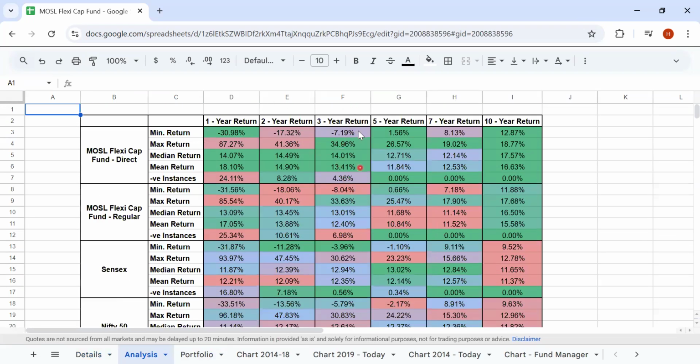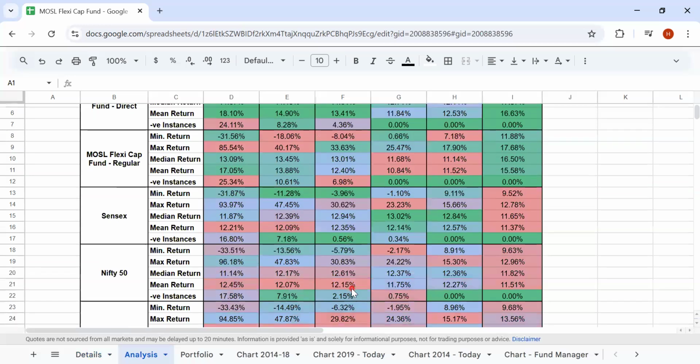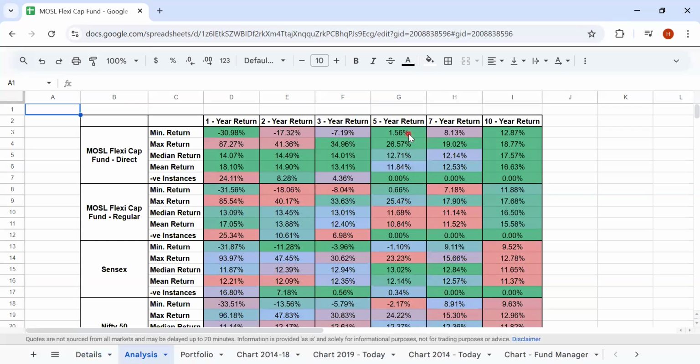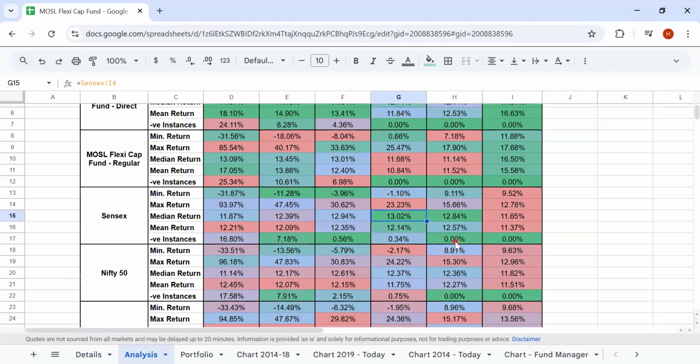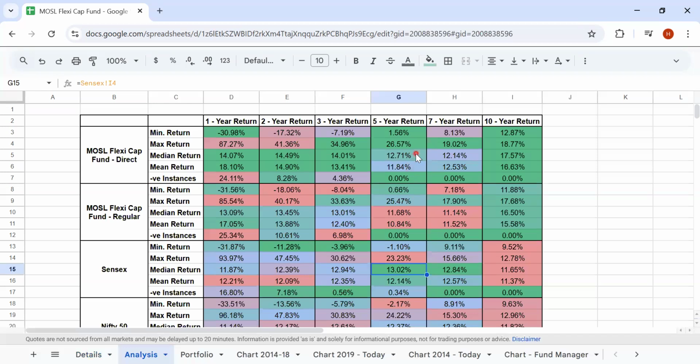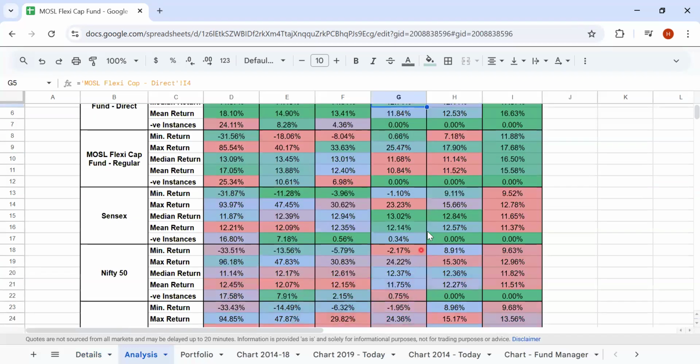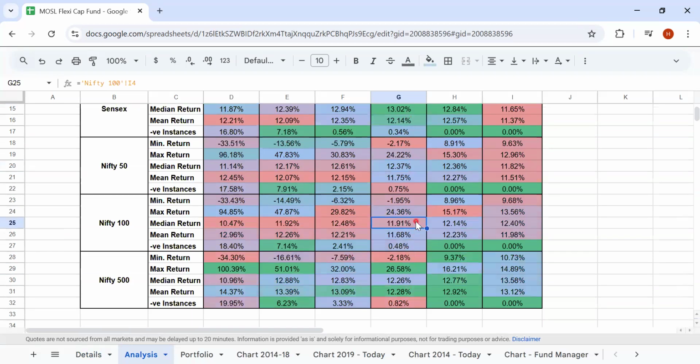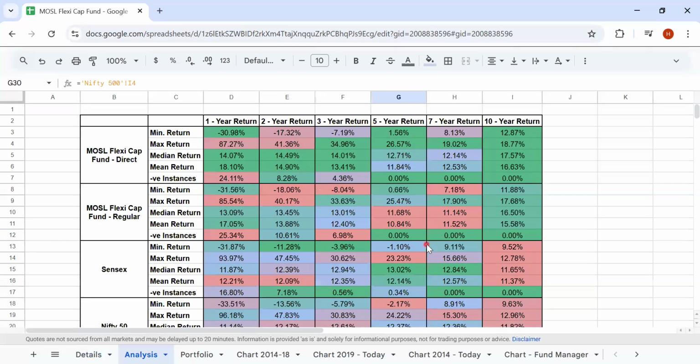Again, as I told you, the first 3 years may not be of much use for us. So ideally, we have to examine from years 5, 7, and 10. If you look at the median returns, Sensex has done slightly better. Even Nifty 50 has done something like a Nifty 50 return only. The medians of Nifty 100 and Nifty 500, everything is in a similar range if you look at it.